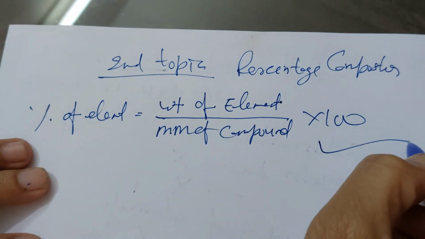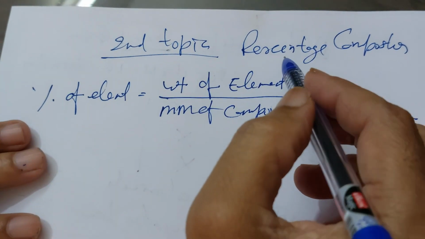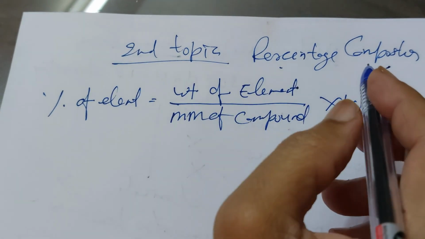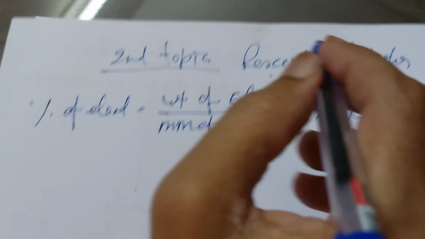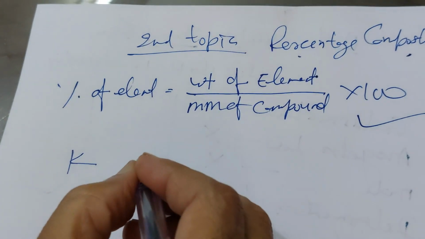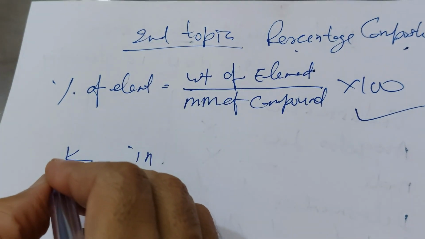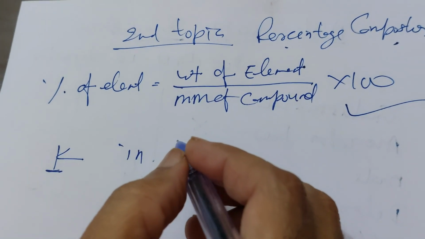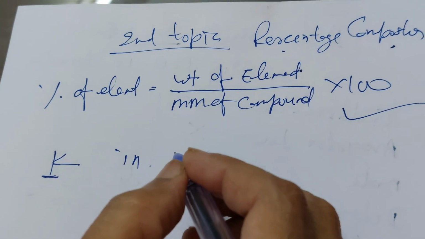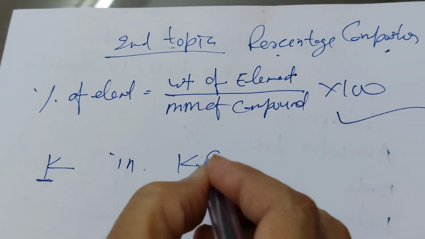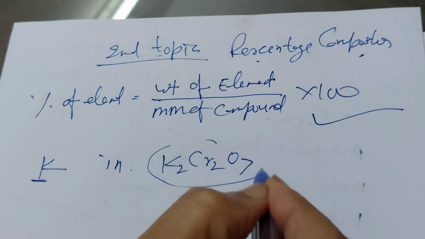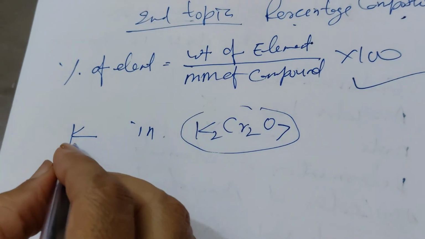Using this formula, you can easily calculate the percentage composition. Suppose you need the percentage composition of potassium in potassium dichromate, K2Cr2O7. In potassium dichromate, what is the percentage of potassium?